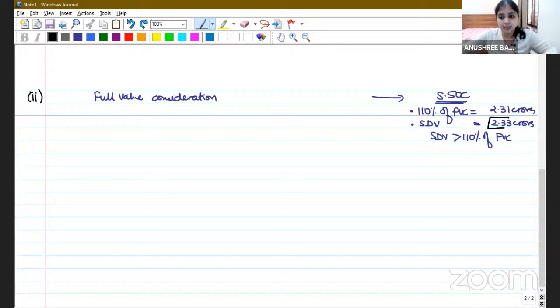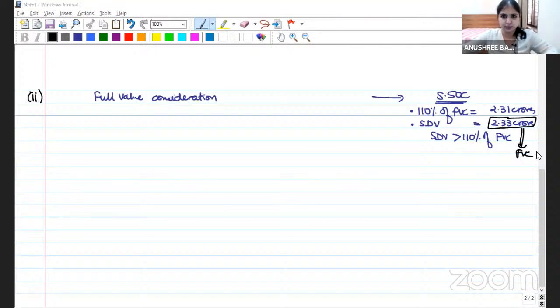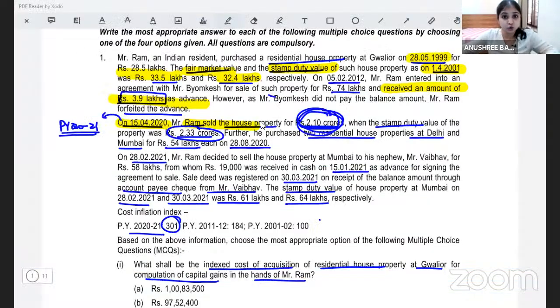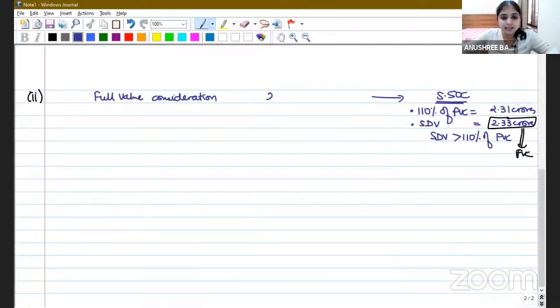I will consider the SDV number only as my FVC hereafter. Simple discussion, usual discussion. So here my SDV was more than 110% of FVC. So I will ignore the actual FVC and I will assume the SDV number to be the FVC hereafter for all calculation purposes. So even though my actual full value consideration is 2.1 crore, I will take the SDV number of 2.33 crores as my full value consideration.